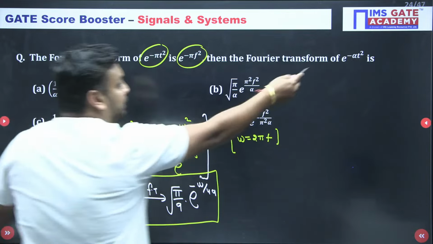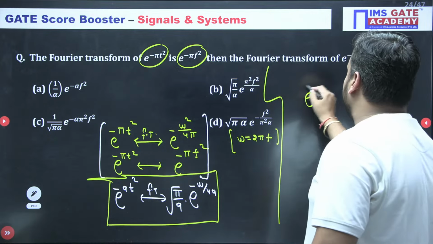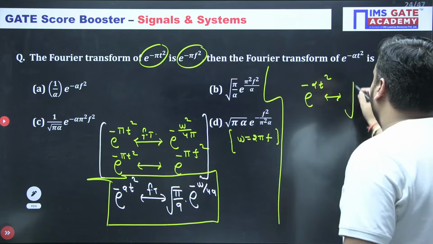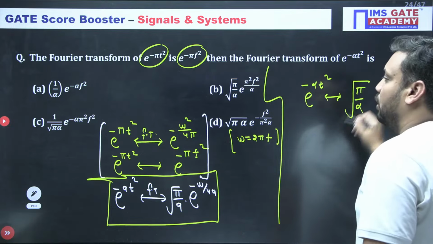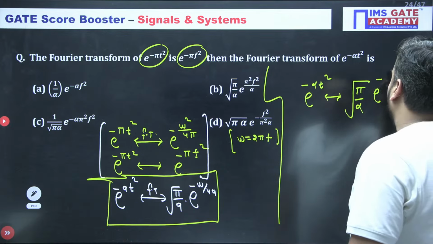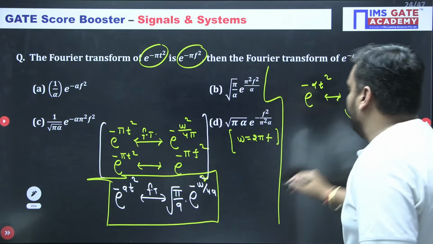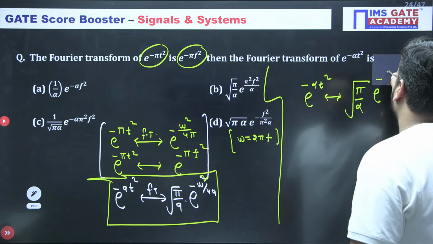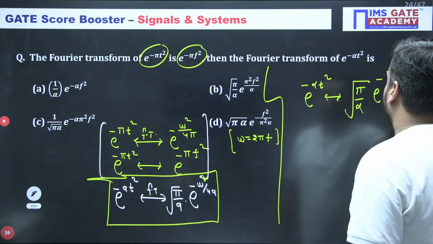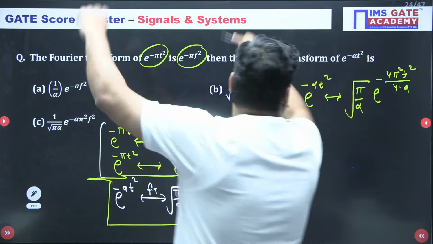An examiner asks the same thing, with e to the power minus alpha t square. So a is replaced with alpha. The Fourier transform is nothing but root pi by alpha, e to the power minus omega square by 4 alpha. So in place of omega square I am putting 2 pi f, so omega square means 4 pi square f square upon 4a. It means the answer is what?